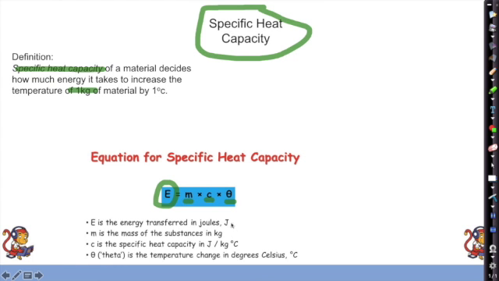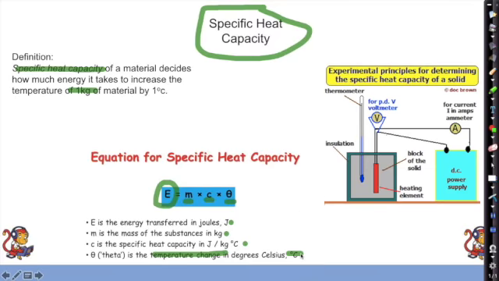Okay, and here are our units: energy in joules, mass in kilos, specific heat capacity in joules per kilogram degree Celsius, and this theta symbol up here, that egg-shaped thing, is the temperature change in degrees Celsius.